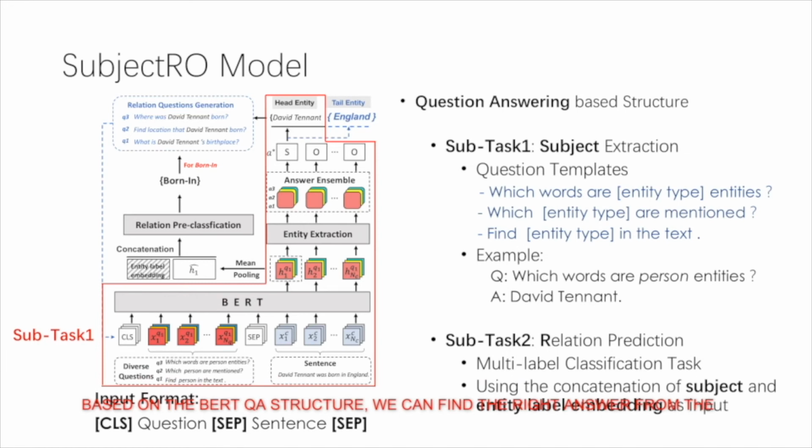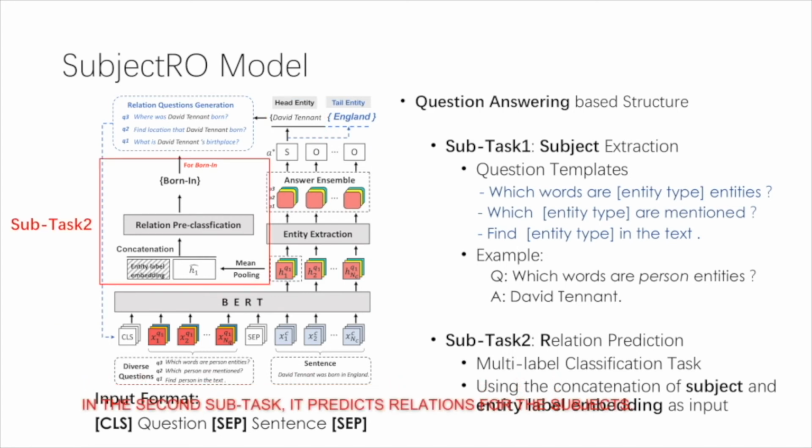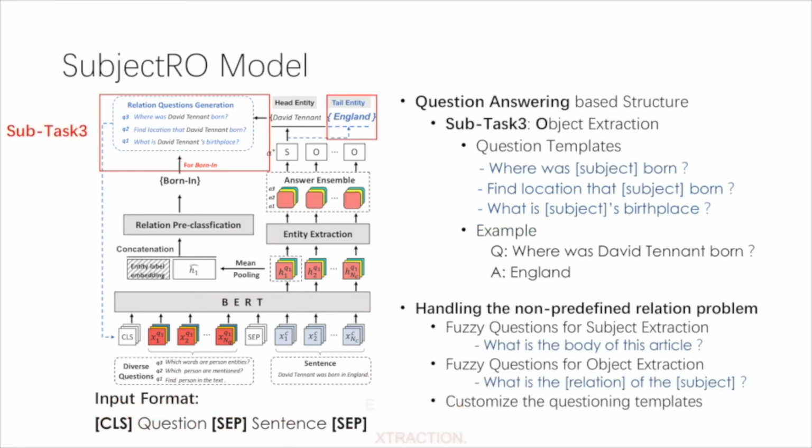Based on the BERT QA structure, we can find the right answer from the sentence, like, we can find the person David Tennant. In the second subtask, it predicts relations for the subjects. Here, the relation prediction is also a multi-label classification task and uses the concatenation of subject and entity-label embedding as the input. The third subtask is the object extraction.